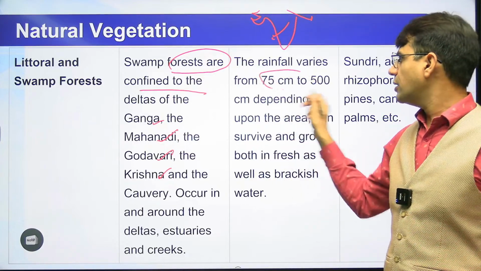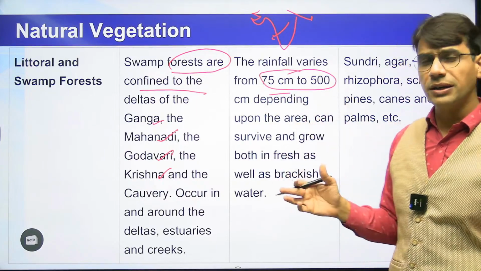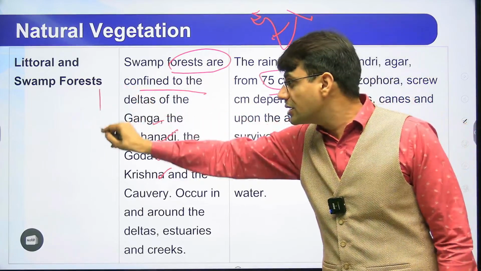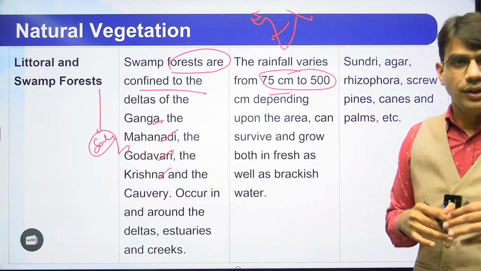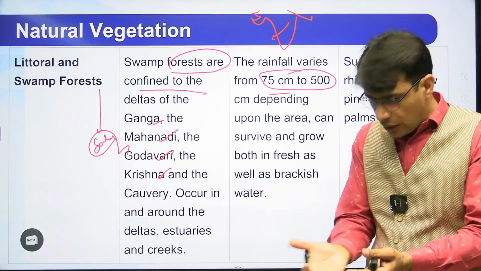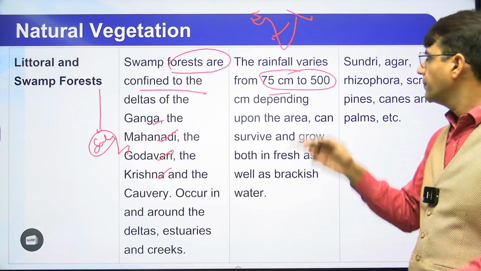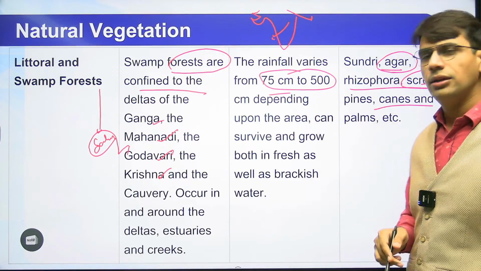Here rainfall is 75 centimeter, 500 centimeter, depending on the areas. But these forests are not majorly dependent on rainfall. They are majorly dependent on the saline water or the fresh water which is brought by the river. River ही बहुत सारा पानी लेके आ रही है. Already ही वो एक swampy area, तो they are not dependent on rainfall. Sundari tree, agar tree, rajoram tree, pine tree, palm tree.